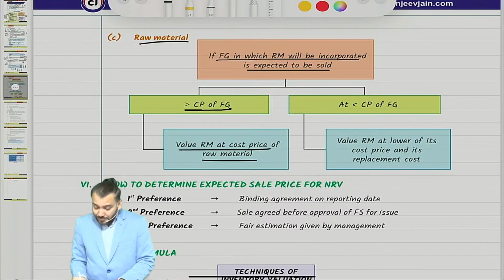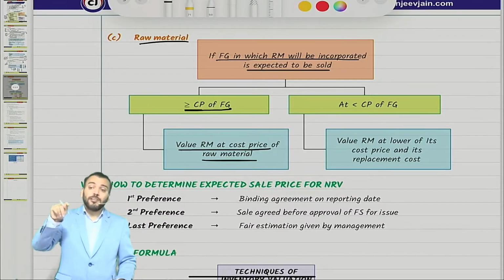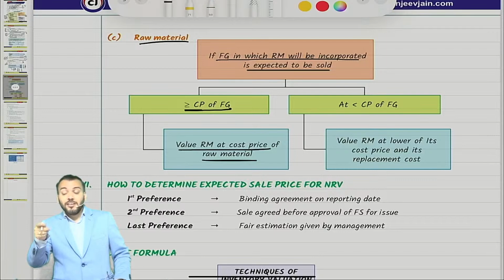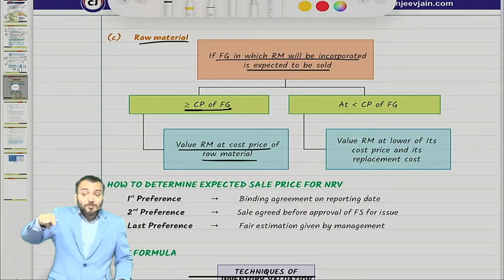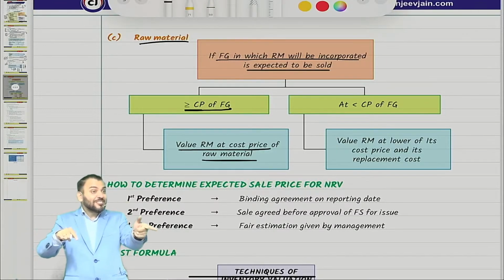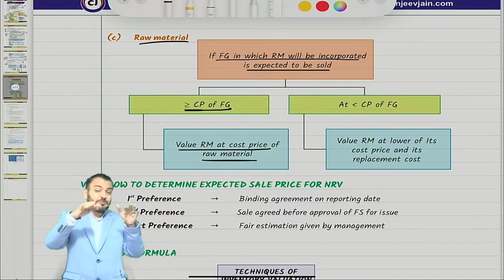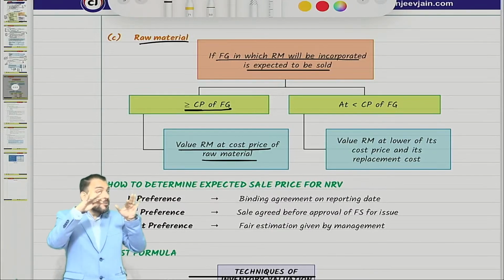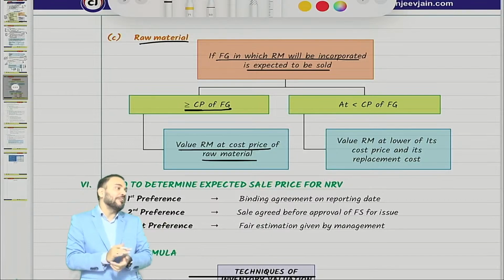But if the finished goods in which raw material will be incorporated is expected to be sold below the cost price of finished goods, means there is an expected loss. If there is an expected loss, it means we should write down inventory of raw material. By what amount, that we need to understand.